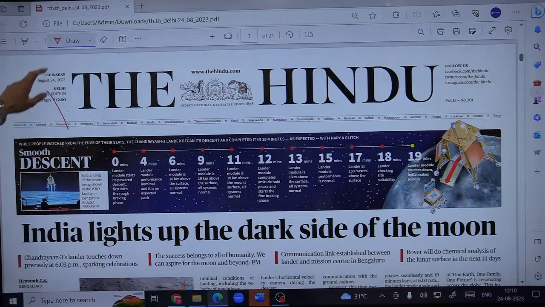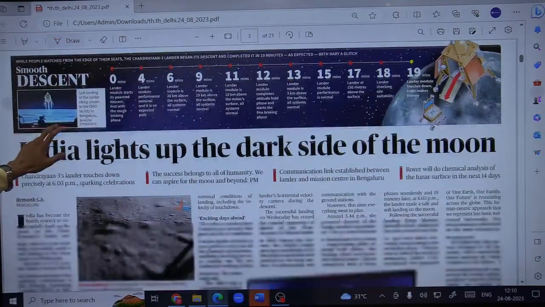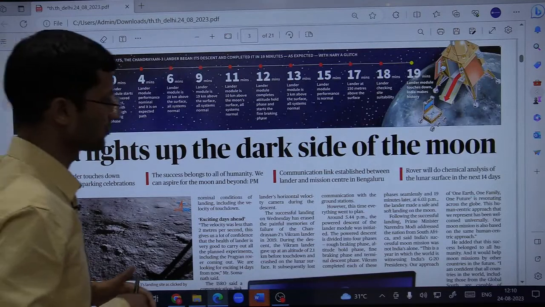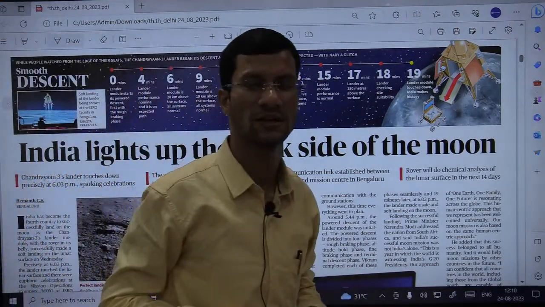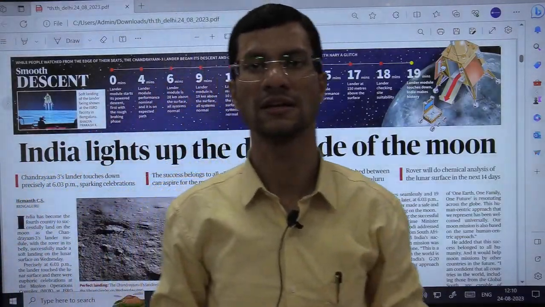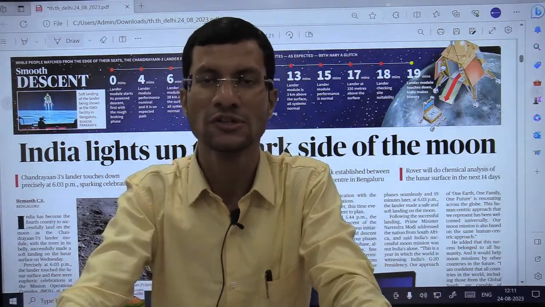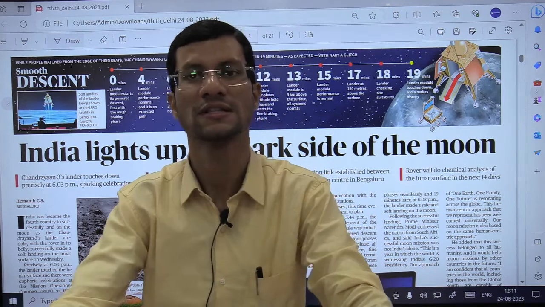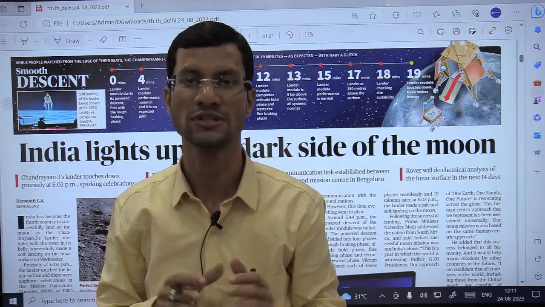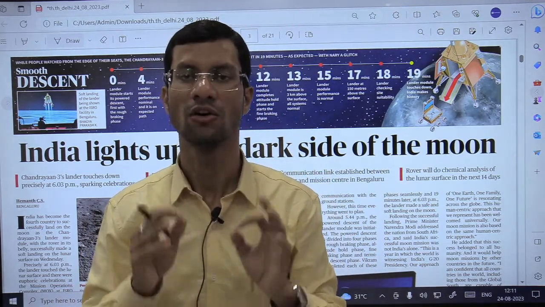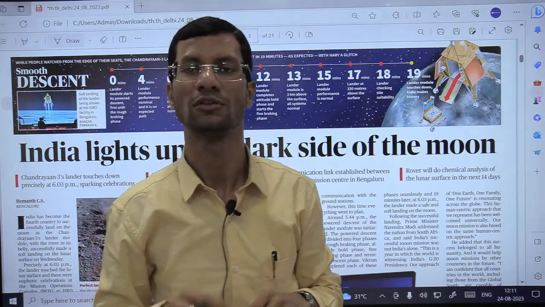Okay, so this is the first page, and the story is of course related to the Chandrayaan 3 mission. We were successful yesterday in making a soft landing of the lander rover Vikram on the south pole of the moon, and this is for the first time in the history of such moon missions that any country has made its landing successful on the south pole.